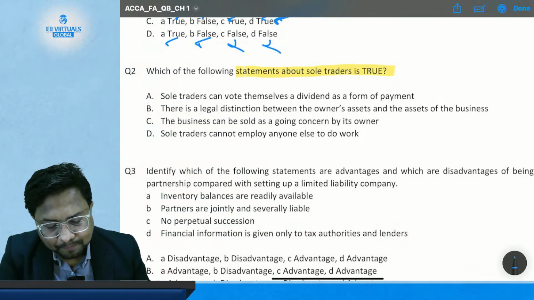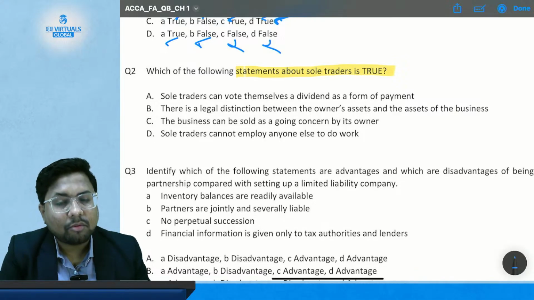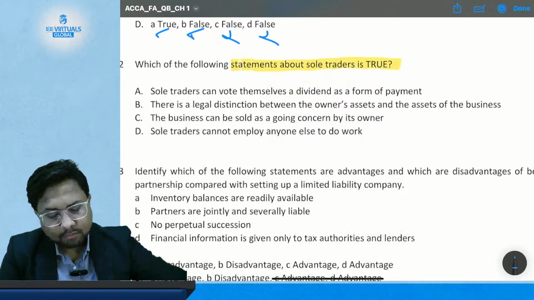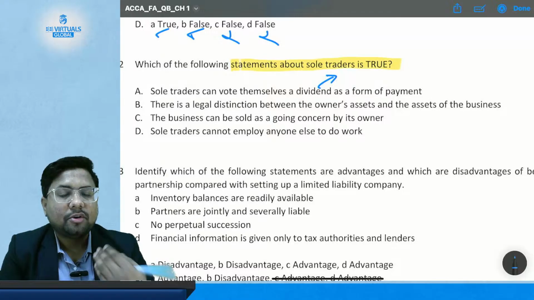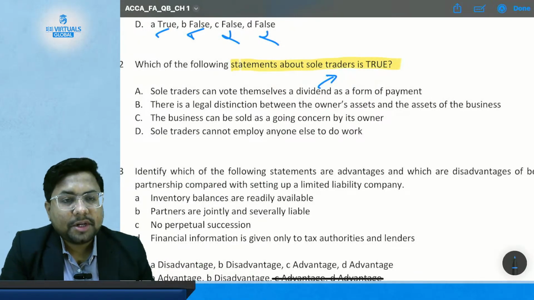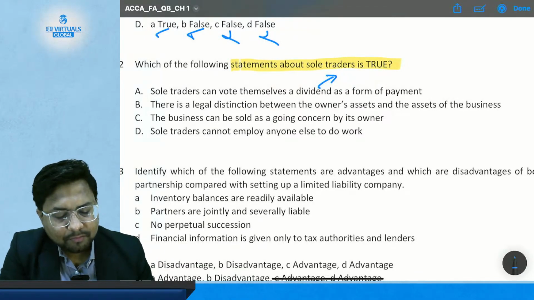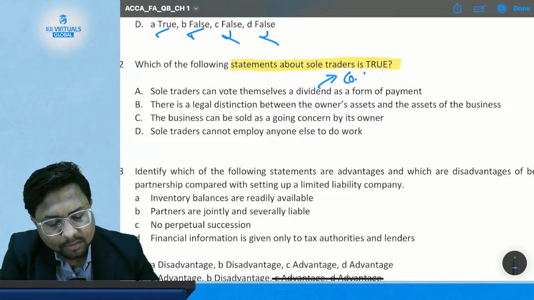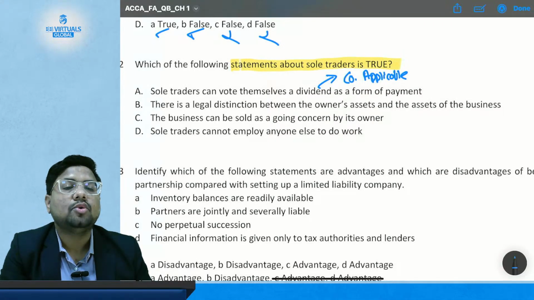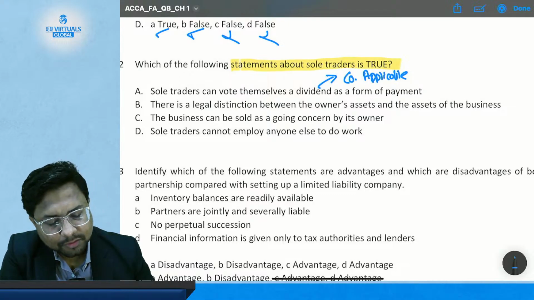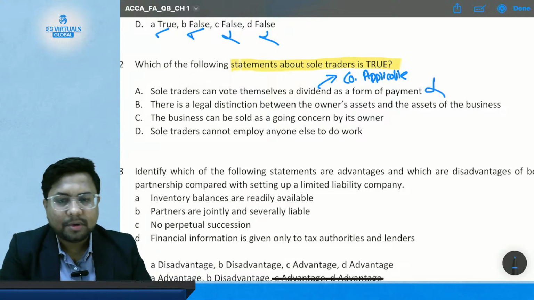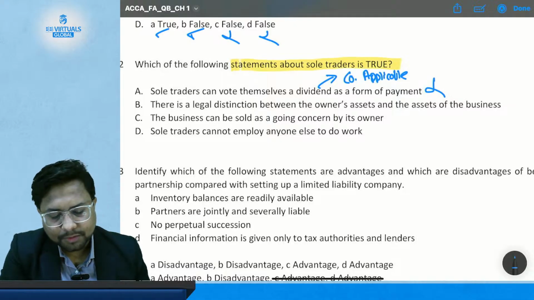Statement A: a sole trader can vote themselves a dividend as a form of payment. Can a sole trader vote themselves a dividend in the form of payment? What is a dividend? Dividend is a share of profit by the company. So it is only applicable to a company and not a sole trader. There is no question of dividend in the case of sole proprietorship or partnership firm. So this option is incorrect.